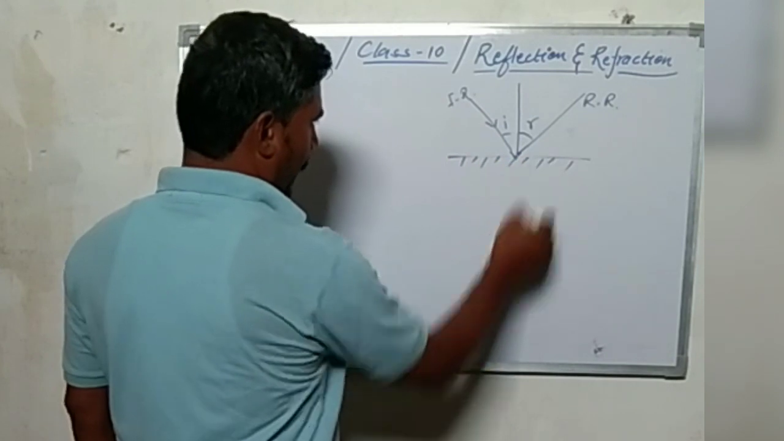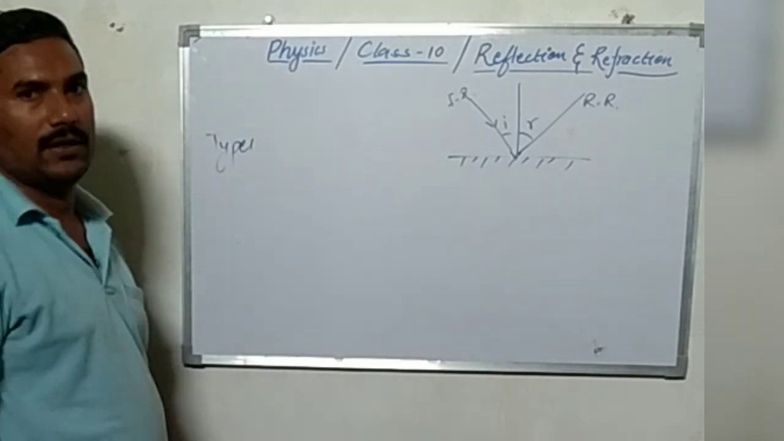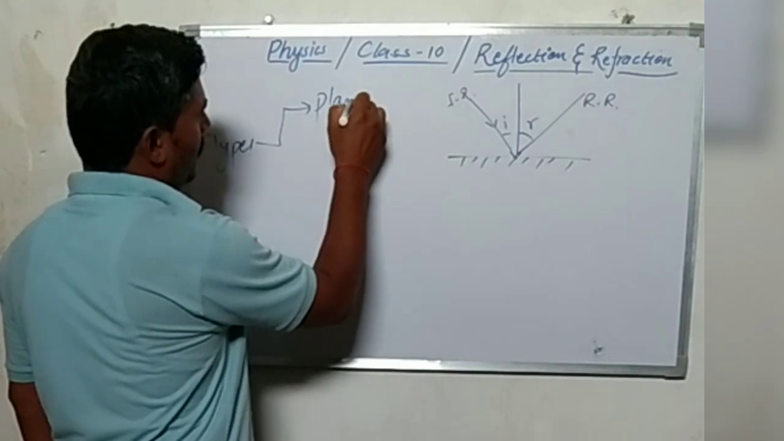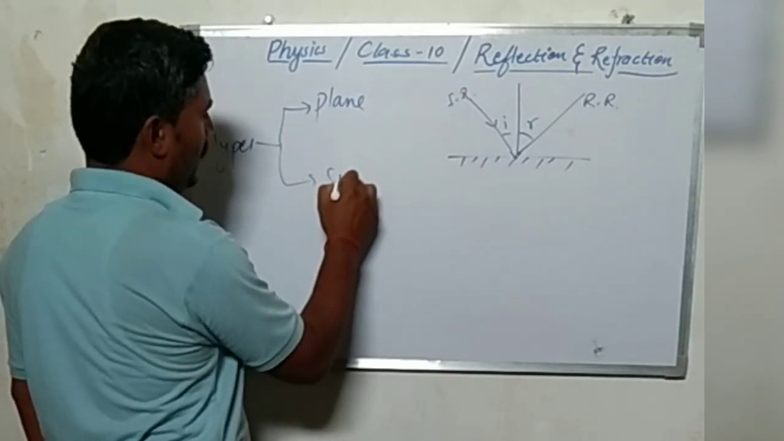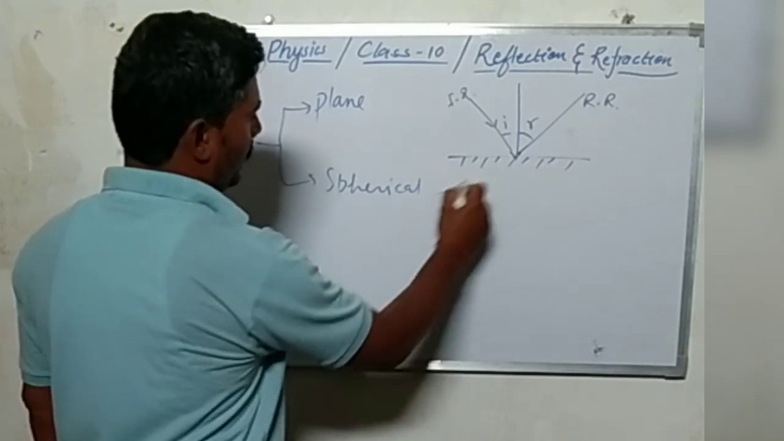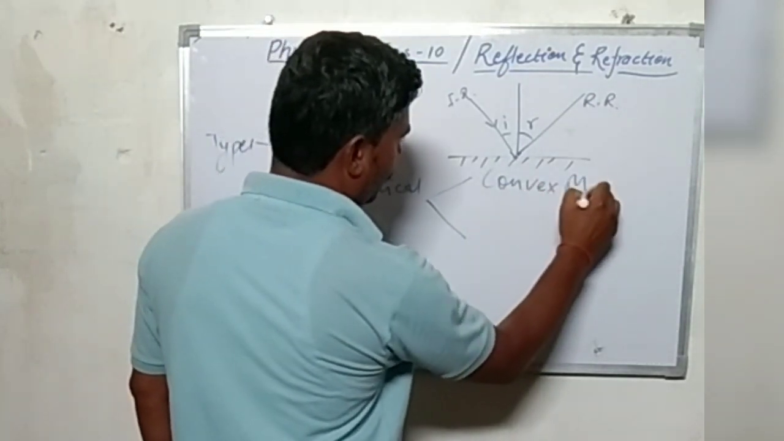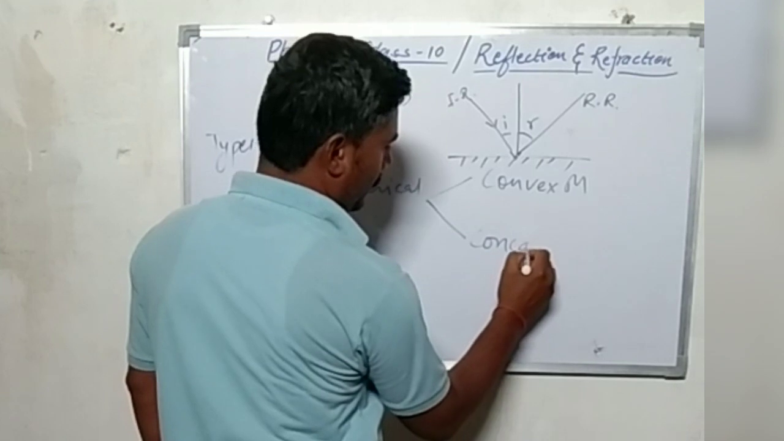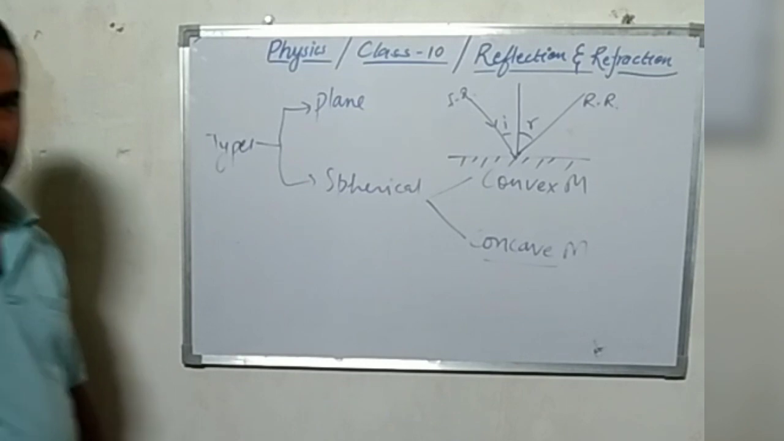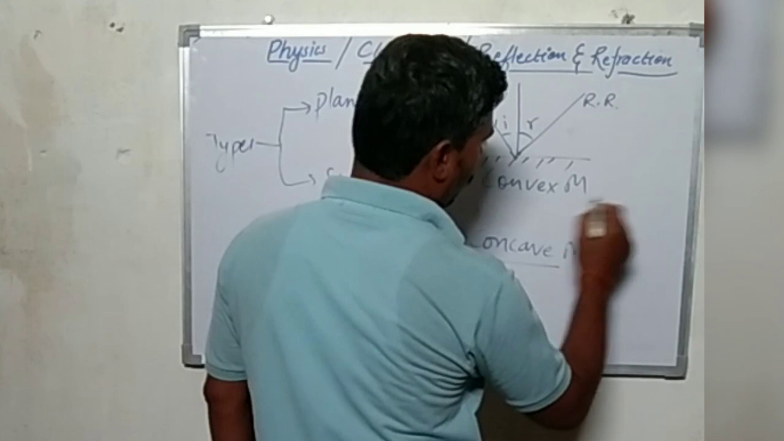Proceeding after this, we need to discuss the types of reflecting surfaces. What are the types of reflecting surfaces? The first is the plane mirror, and the second is the spherical mirror. Spherical mirrors have two different types, that is convex mirror and concave mirror. What is a concave and what is a convex mirror? They will look like this.